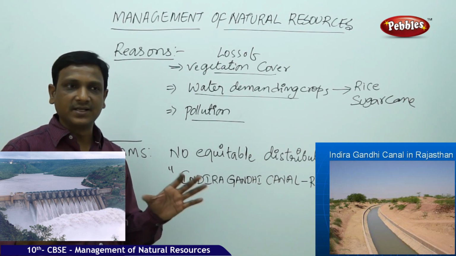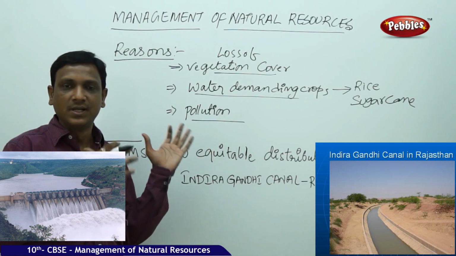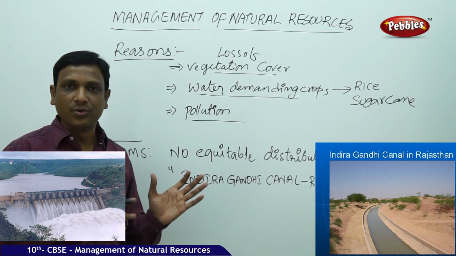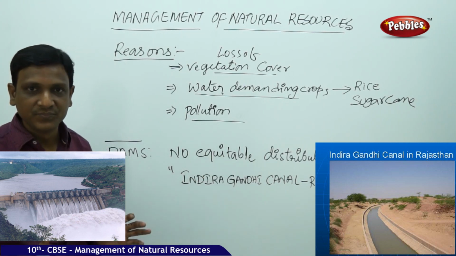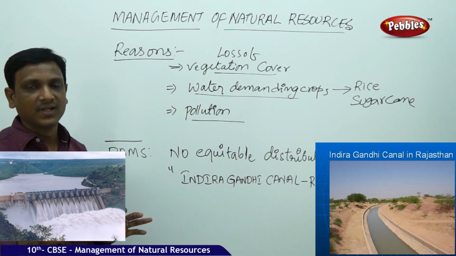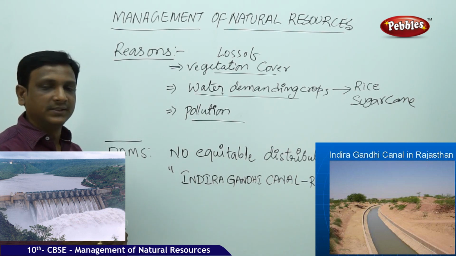So they started constructing big dams. The people came to a conclusion that okay, maintenance of water bodies is not our duty, and that is the duty of the government. So the government has taken the responsibility of building big dams and providing the water. So channelizing the water, water supplied through irrigation canals, and all this has come. So people totally neglected the local water bodies. So it led to water crisis.